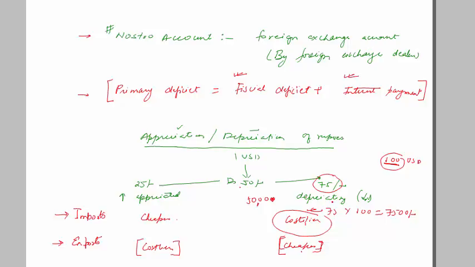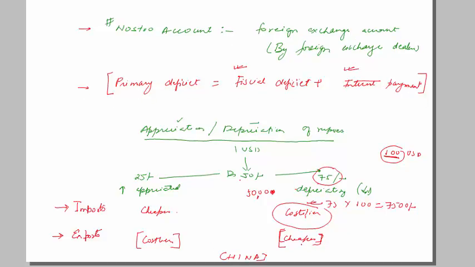So a depreciating rupee favors export. If the rupee is depreciating, suppose you are charging your client $100 per hour, then suddenly for the same $100 you will get 7,500 rupees. So a depreciating rupee favors export and does not favor imports, and that is why China always keeps its currency in a depreciation mode. This is very important: the example of China keeping its currency in depreciation mode.